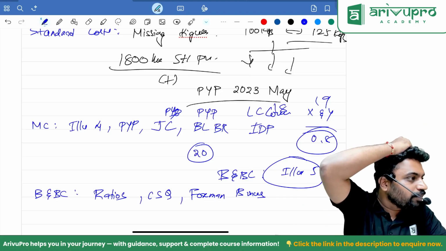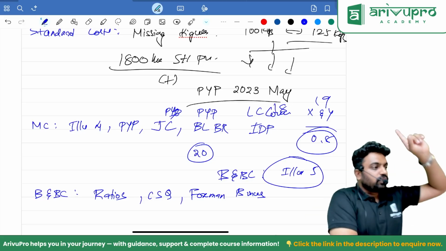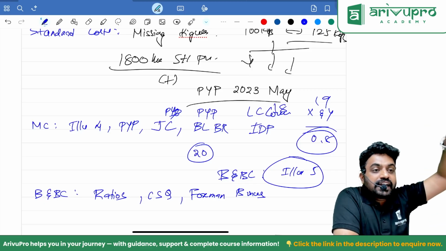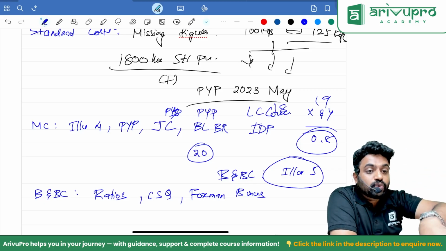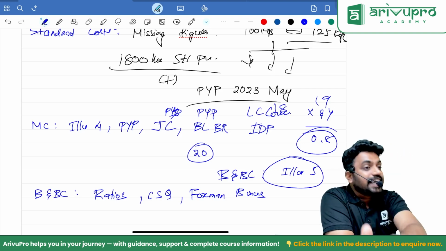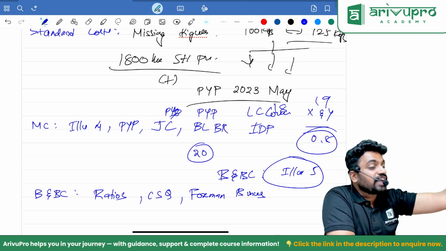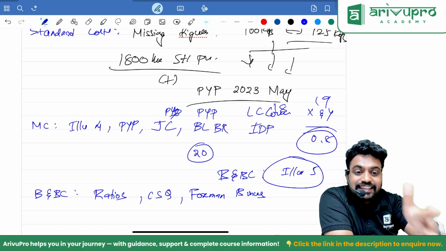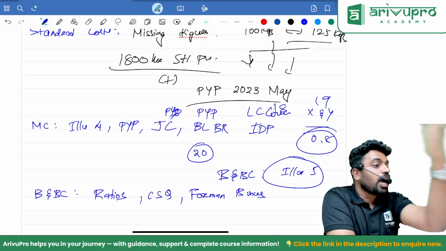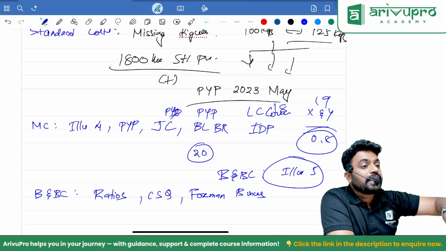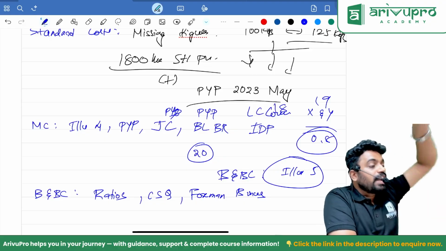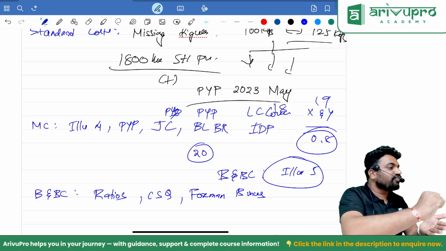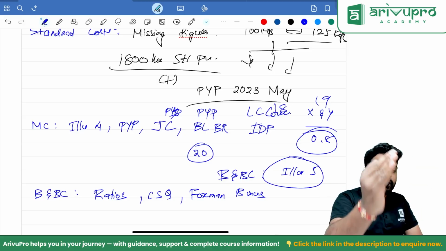For example, if I tell combined contribution, for you guys, one thing should link. Okay, we can compute combined break even. Then we can divide it in the ratio. Ratio, they can give it in two ways. One it's on units, one it's on sales. If they give it on sales, we can find out combined PV ratio, not combined contribution. If they give it on units ratio, we can find out combined contribution per unit, not PV ratio. Combined PV ratio and combined contribution per unit are not same. We have one question in illustration, one question in practical problem. Like this, by looking at the concept, if you are able to relate to it, then your preparation is 100%.